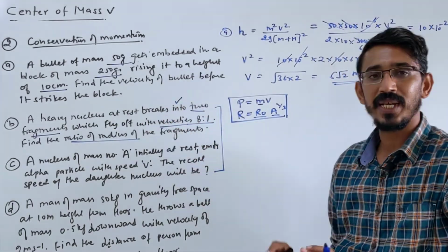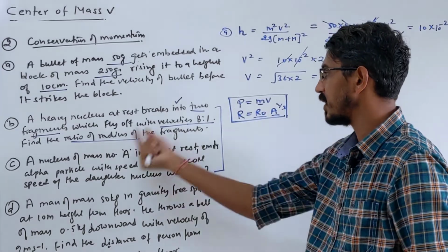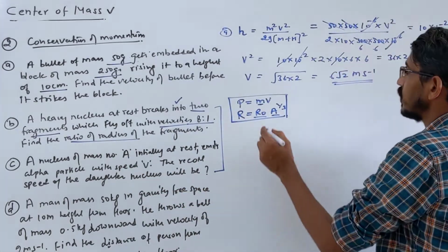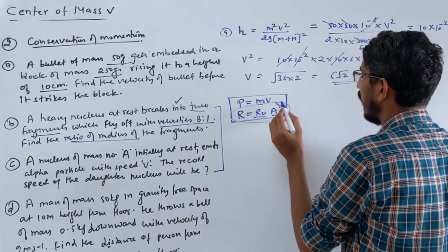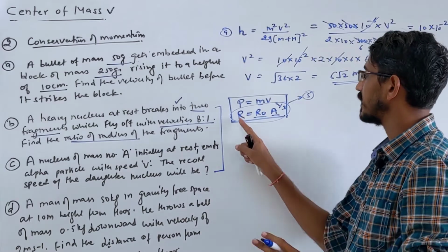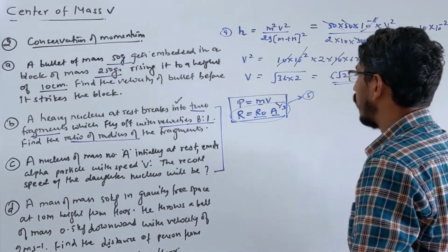We always have to use these two formulas together to solve a problem like this, and this problem has been repeated in exams. Sometimes they give the velocity ratio and ask the radius ratio, sometimes the radius ratio is given and they ask the velocity or mass ratio. This formula itself is very popular, because five questions have been asked on this radius and mass relation in the nuclear chapter of 12th class.